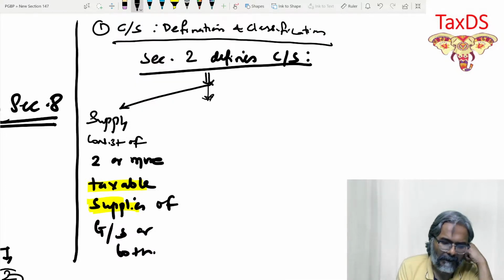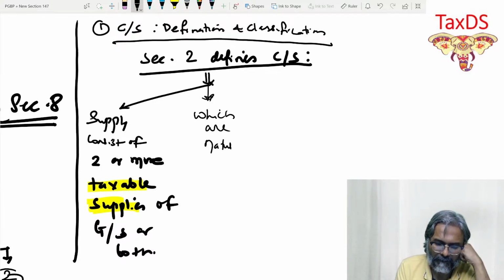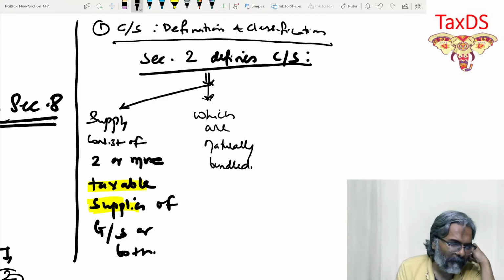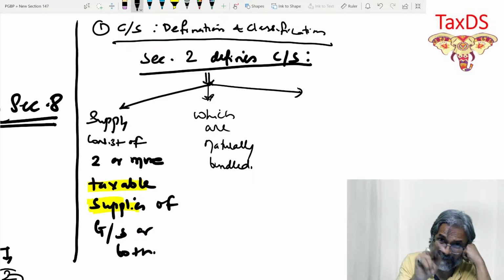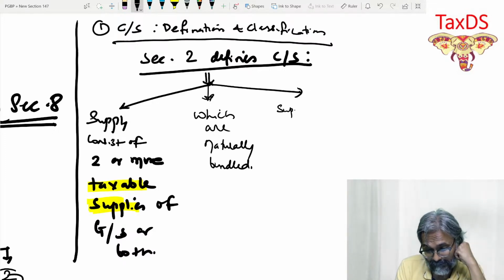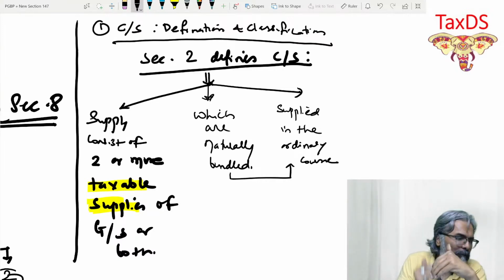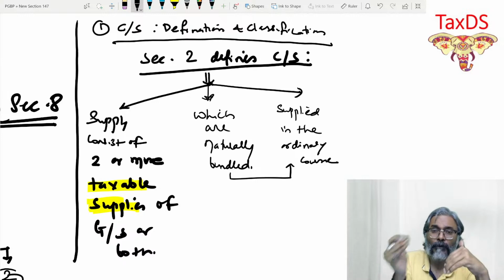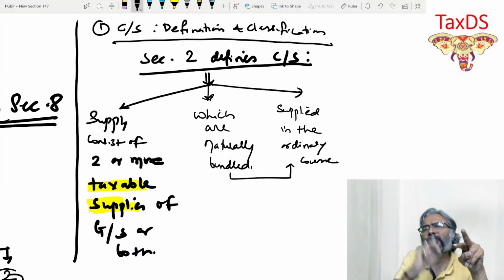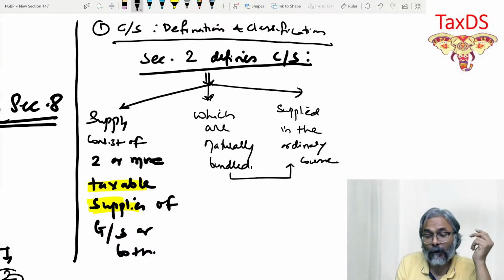And what is the next one, students? Which are naturally bundled. That is the second part of our equation. And is it supplied in the ordinary course of business? That is the third part of the equation. Supplied in the ordinary course of business, because that is how it is naturally bundled. You can make this one point, or I'm splitting this so that you remember it. Don't miss out. How do you say it is naturally bundled? Because they are supplied in the ordinary course of business.